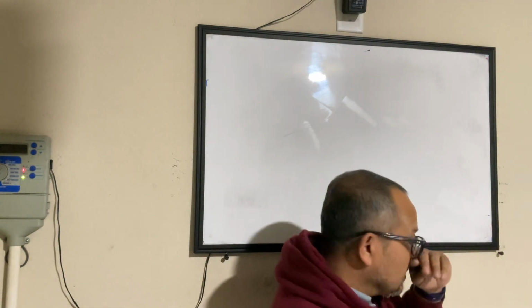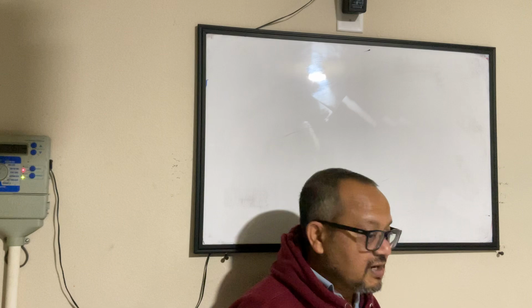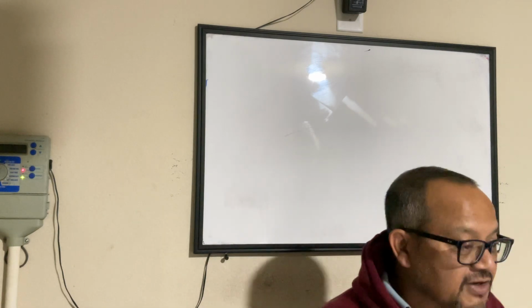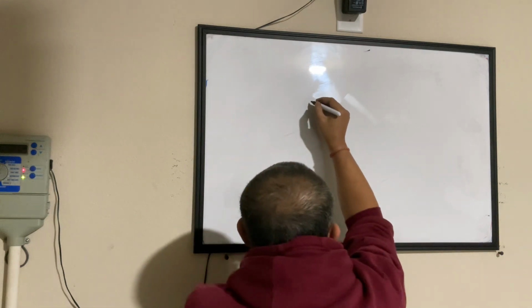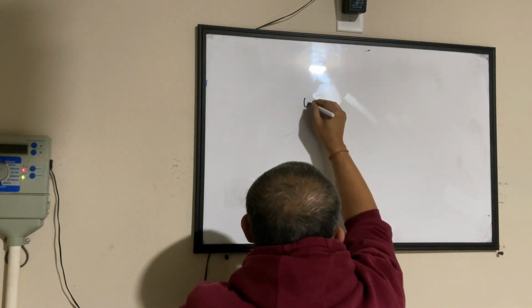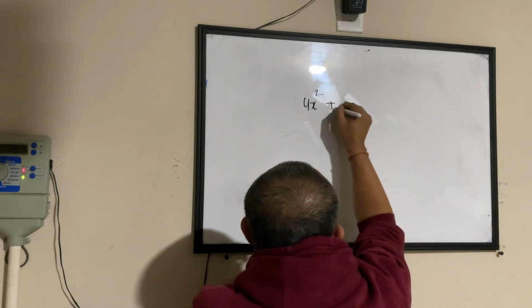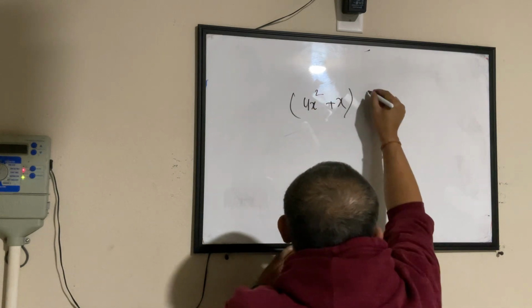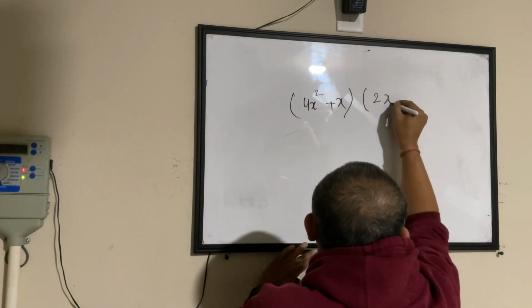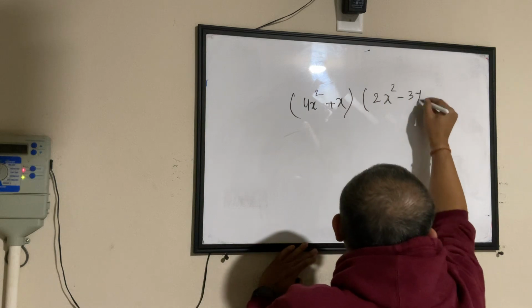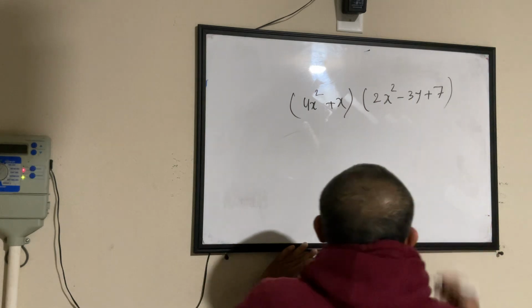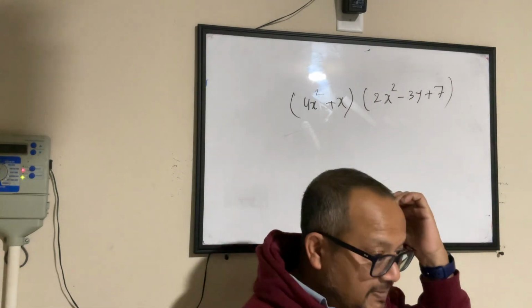But before I jump onto parabola, I want to make sure, because I don't get confidence until I see you guys solving the problem by yourself. I'm giving you guys a problem to solve real quick. I want you guys to multiply this real quick.